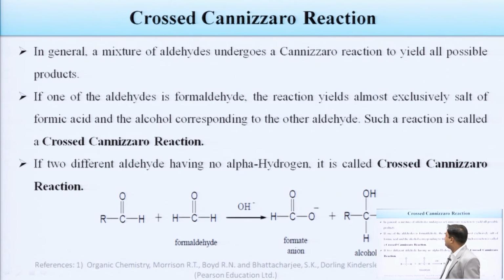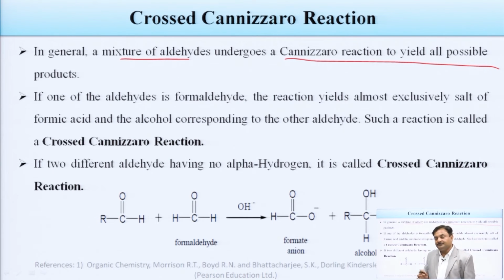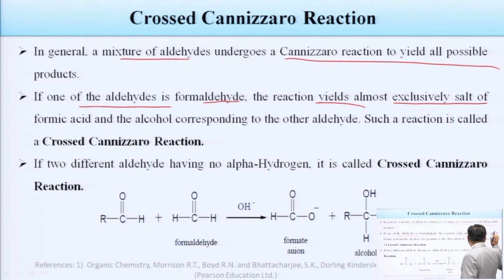So, in general, a mixture of aldehydes undergoes a Cannizzaro reaction to yield all possible products. Now, if one of the aldehydes is formaldehyde, the reaction yields almost exclusively the salt of formic acid, meaning two aldehydes out of which one is formaldehyde.